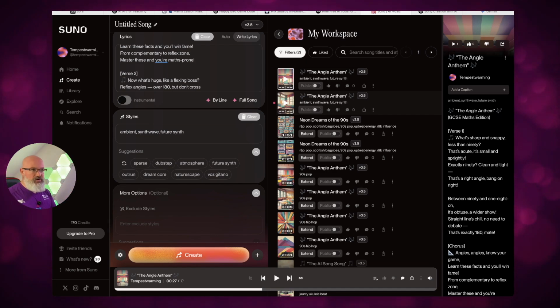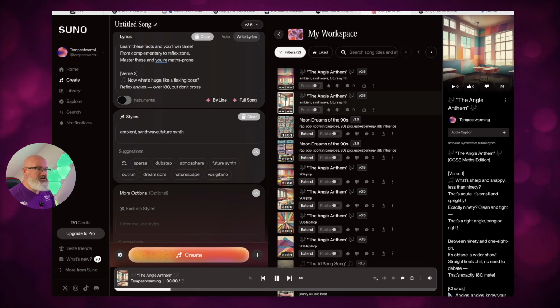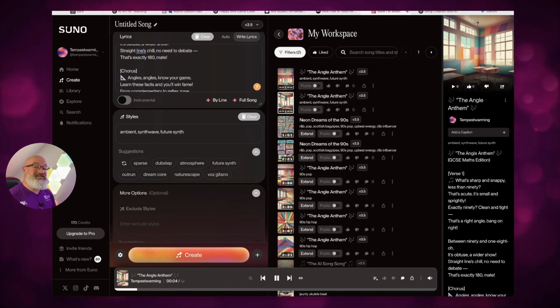Again, you can generate the song. You can even just put a song in here. We'll try that afterwards and just do a song on hope, see what it comes up with. Let's have a listen to this one very quickly, and then we'll go back into getting Suno AI to generate one for us.